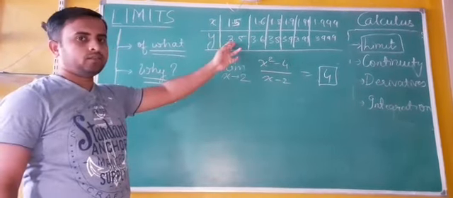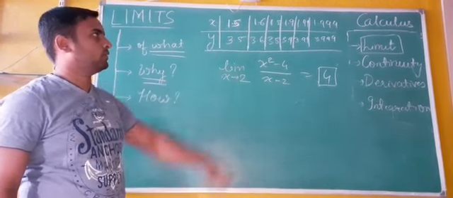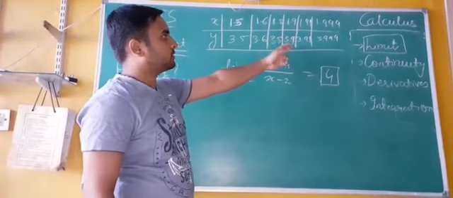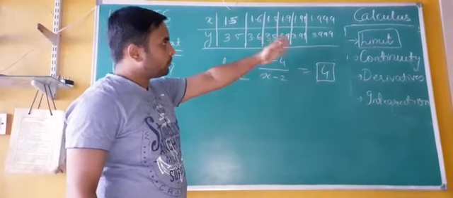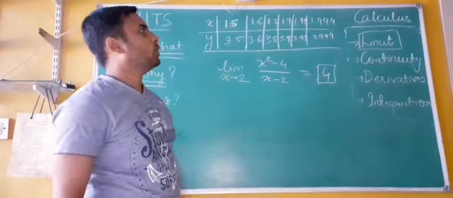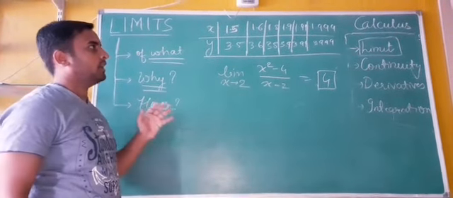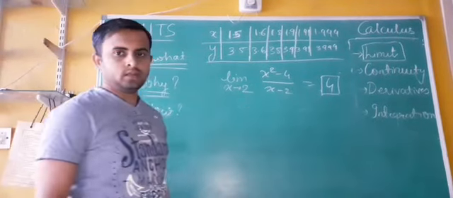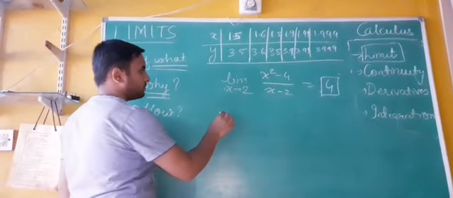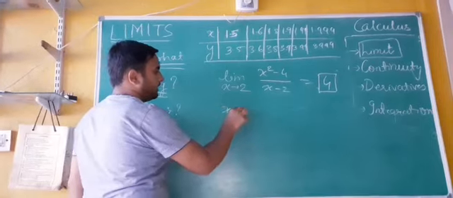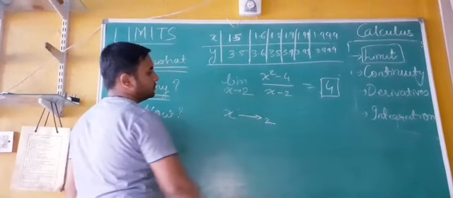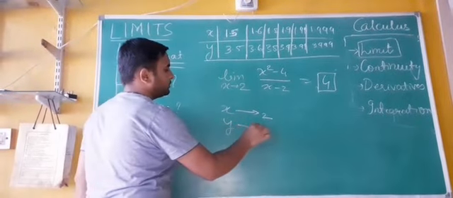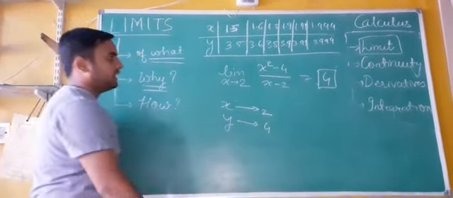So for 1.5, the value of y is 3.5. Similarly for 1.6 it's 3.6. For 1.9 it's 3.9. For 1.999 it's 3.999. So as x increases and goes close to 2, the value of y will go close to 4. This is the observation, so I am repeating: as x is tending towards 2, x is approaching towards 2, y is approaching towards 4, right?